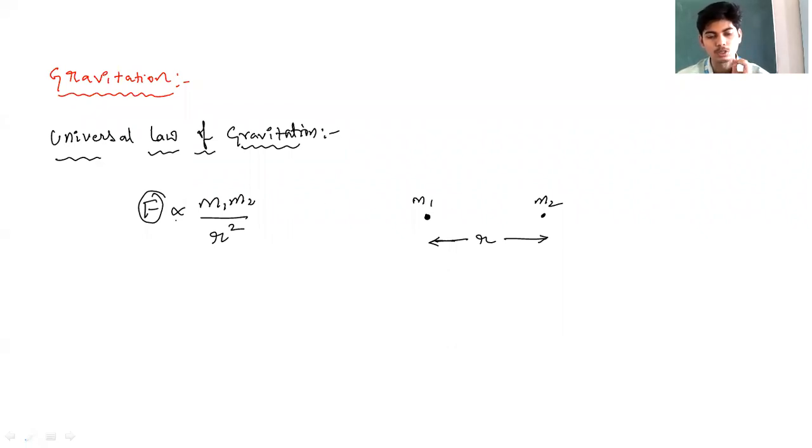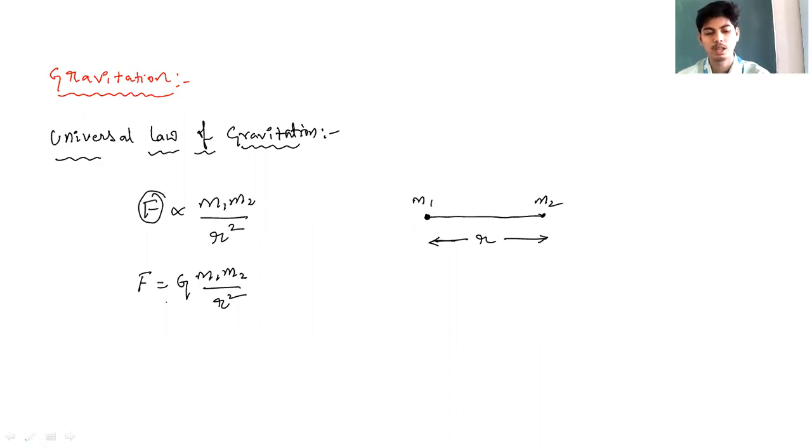And gravitational force is found to be directly proportional to the product of masses of two bodies. Gravitational force does not depend upon the mass of the first body alone, or the mass of the second body alone. Instead, it is directly proportional to the product of masses and inversely proportional to the square of the distance between them. If the two masses are separated by distance r, then gravitational force is inversely proportional to r square. F is equal to G m1 m2 divided by r square,